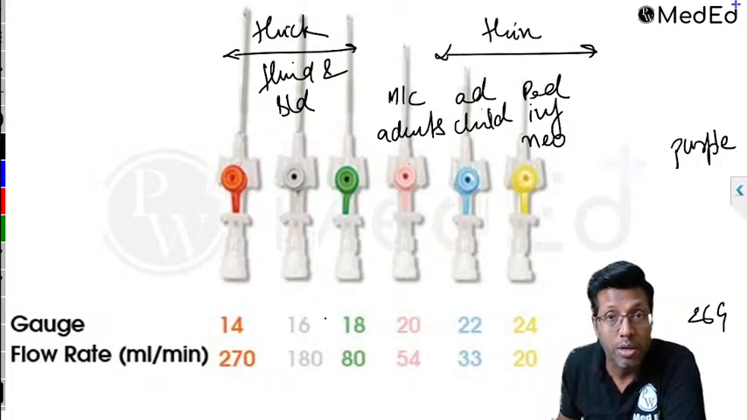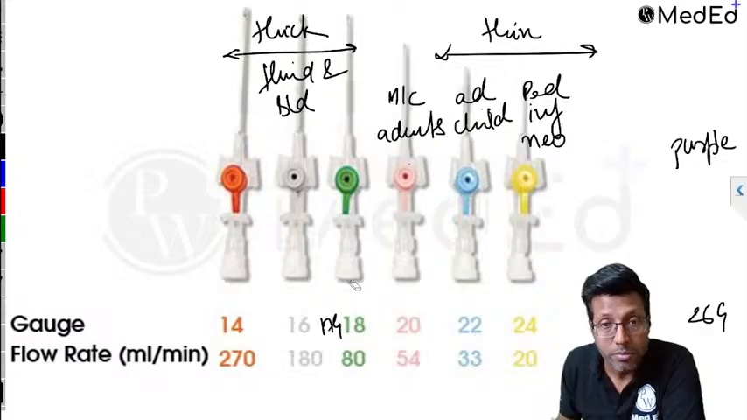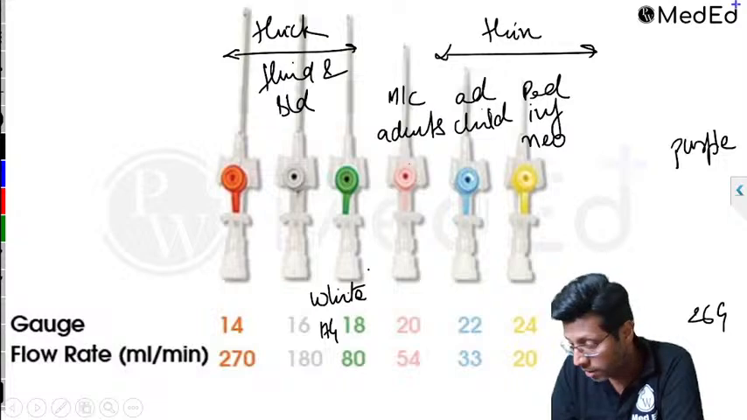There is one more, which I think people abroad have seen, but people in India have not. There's a 17 gauge, white in color. All the students who have been abroad would know. There's one 17 gauge, white in color. This is not available in India.